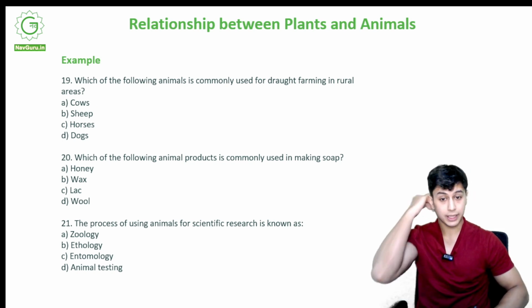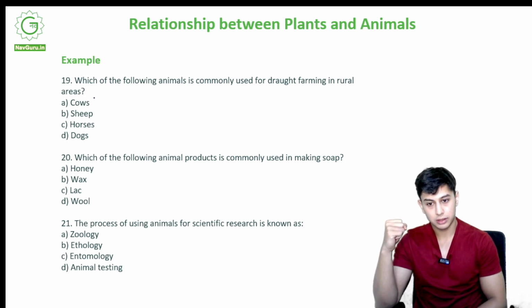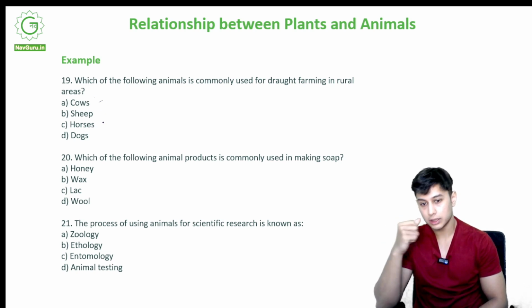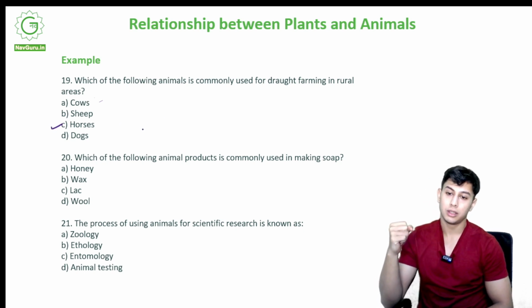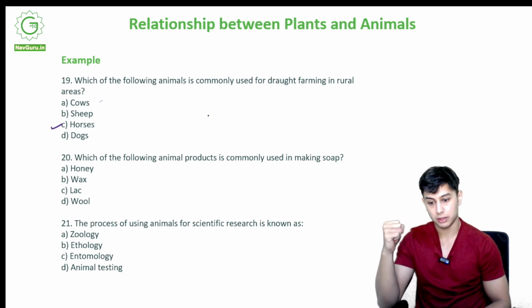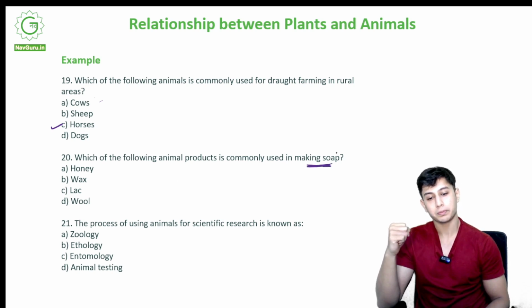Which of the following animals is commonly used for drought farming in rural areas? Cows, horses, sheep, dogs. It is C, horses. Horses are used for drought farming. Okay, horses.